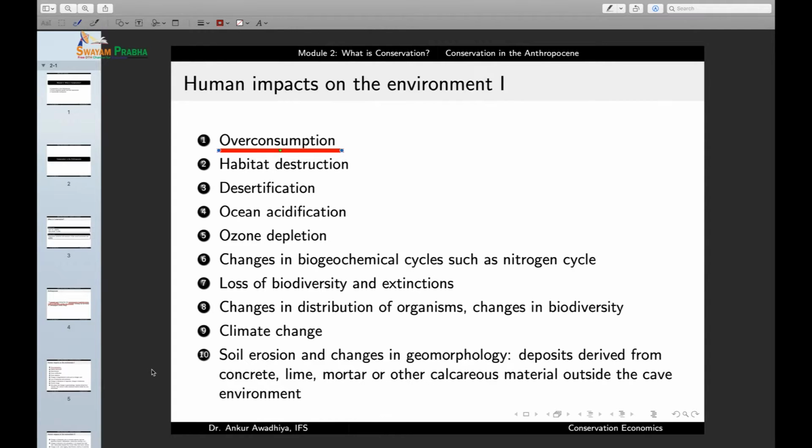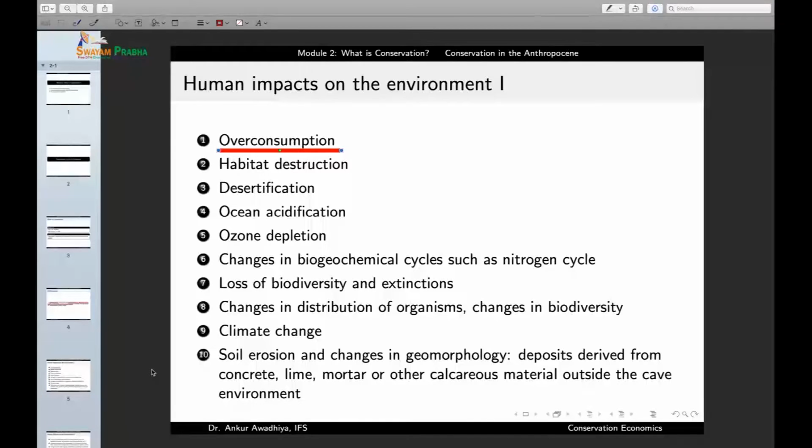And these days, we are overconsuming literally everything. So, we are overconsuming the fishes, because of which the stocks of fishes in most of our oceans are going down. We are overconsuming forests, because of which we are seeing massive deforestation. We are overconsuming water resources, because of which a number of water bodies are diminishing. We are overconsuming the soil resources, because of which there is a heavy amount of soil erosion and quite a lot of land is turning barren. We are overconsuming most of the resources. So, overconsumption is one major human impact on the environment.